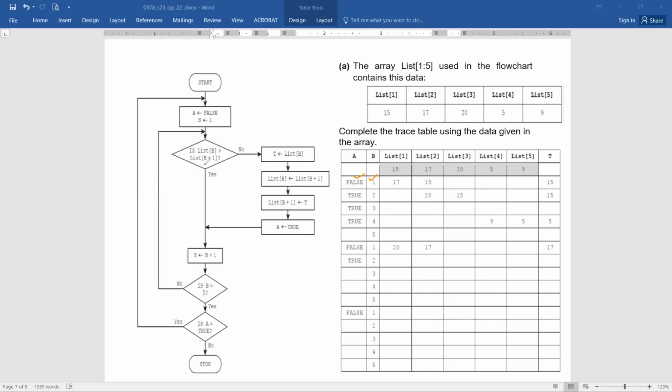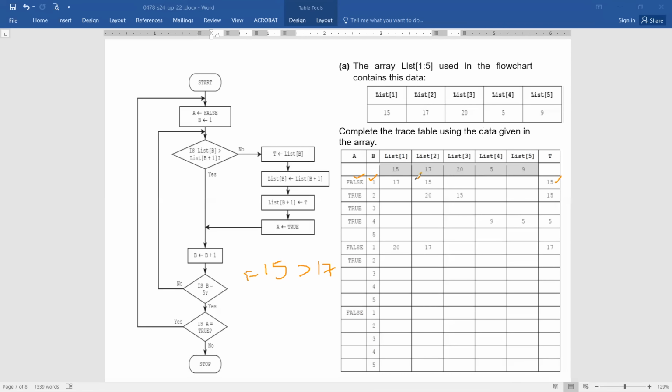Is list of B greater than list of B plus 1? Is 15 greater than 17? I'm just checking. Is 15 above 17? The condition is false. Exactly, the condition is false. So definitely it moves here, to No. What are we doing? T equals to list of B. Now see, T will hold list of B, which means list of 1, and this 15 will move here. Then list of B equals to list of B plus 1. Please remember the sequence.